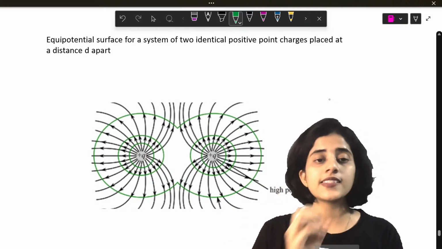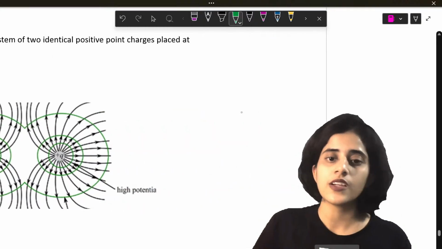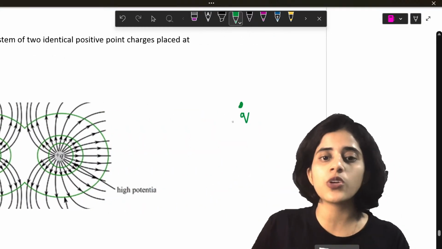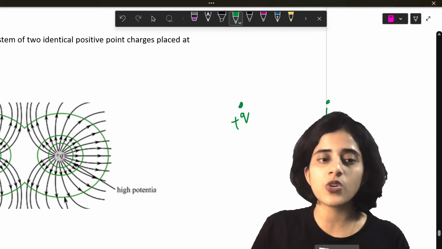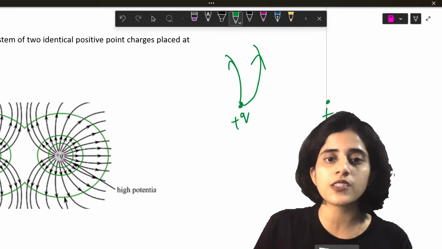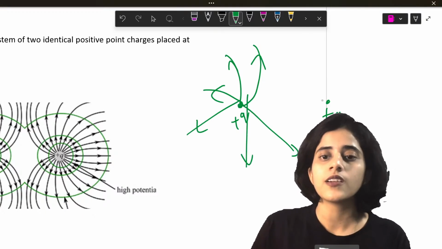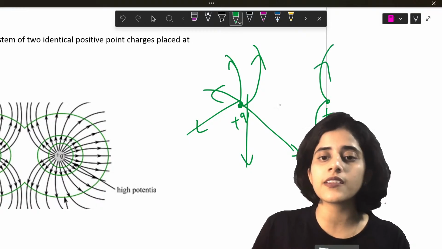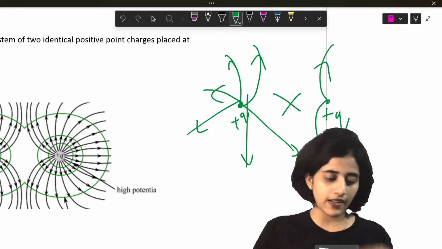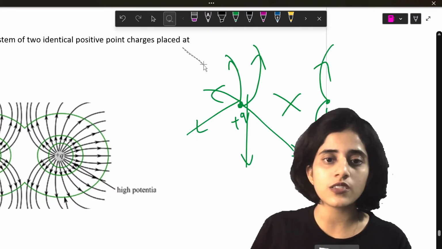Okay. Next is the equipotential surface for a system of two identical positive spheres. So imagine you have a positive Q here, another plus Q here. Okay. So field lines are like this for positive charges. They're always moving out. But here they don't come close together because they repel. So equipotential surfaces, what is this?